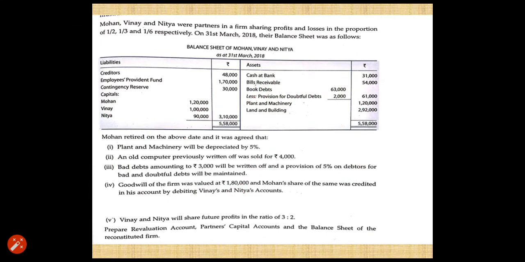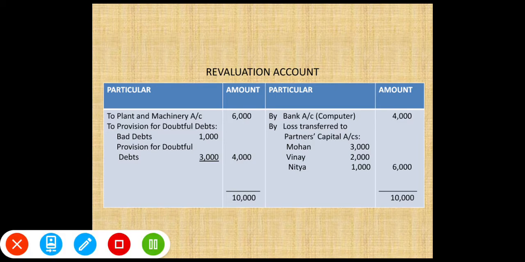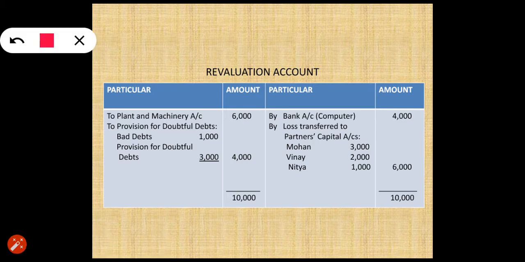It means reduce the value of plant and machinery by 6,000, and the entry will be revaluation account debit to plant and machinery account. Since the value of machinery is decreasing, and if the value of an asset is decreasing, the asset account is credited. So credit the machinery account, and 6,000 rupees will be recorded on the debit side of revaluation account.